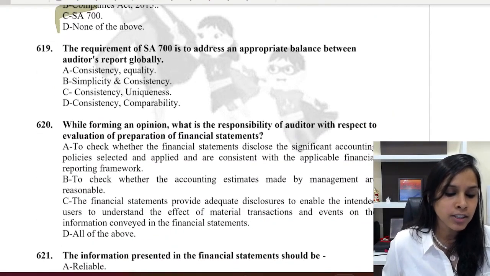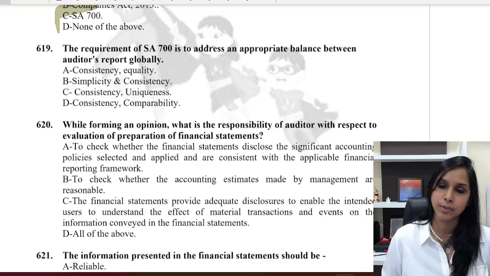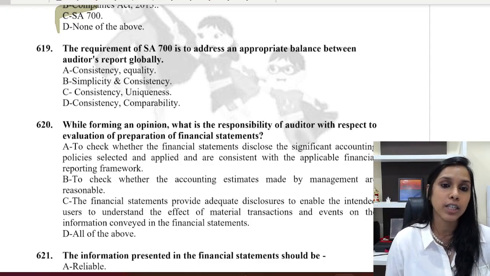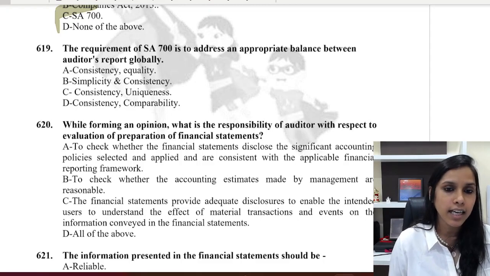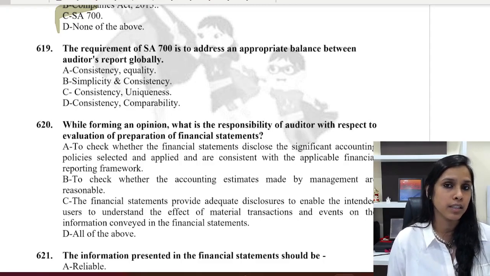The requirement of SA700 is to address an appropriate balance between. So here it is speaking about the objective of SA700. So what is the objective? Consistency, equality, simplicity and consistency, uniqueness, consistency and comparability. If you check, why are these standards designed?